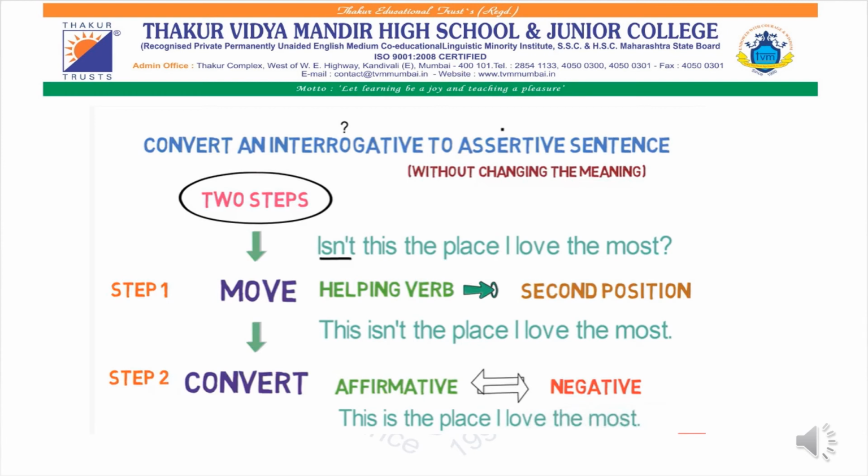For example, isn't this the place I love the most? Now this particular sentence is an interrogative sentence. So what is the first step? We have to move the helping verb to its second position. So what is the helping verb over here? Isn't. So frame the sentence: this isn't the place I love the most. Now since this particular sentence is a negative sentence, we have to convert it back to a positive sentence. So we have to cut "not". Now see the answer.